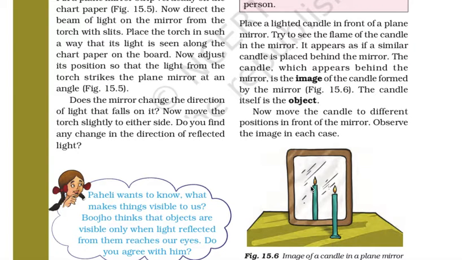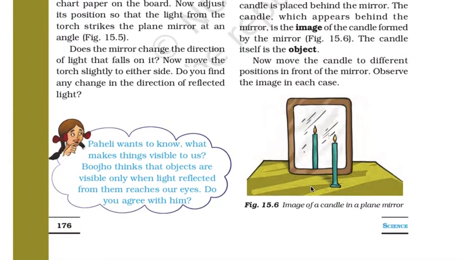The image that is formed behind the mirror, that is the image of the candle formed by the mirror, and the candle is the object. So this is the image of a candle in a plain mirror.